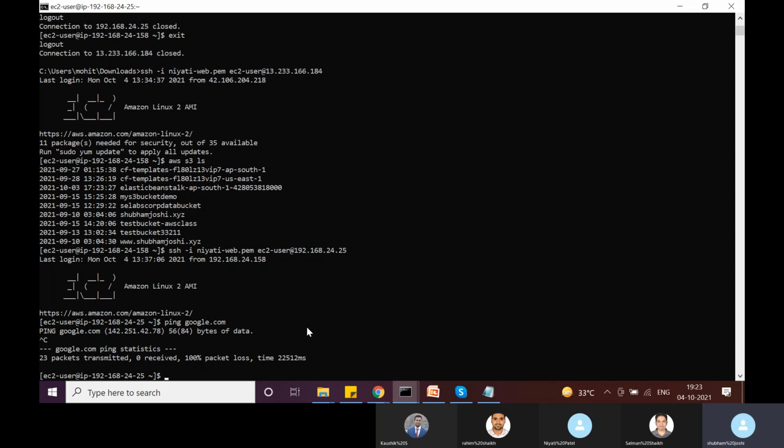In this case, we will create one VPC endpoint for S3 and see how we can connect to S3 without an internet connection. Whatever data we upload from this private server to S3 will happen over the Amazon network. It will not leave the Amazon network or go over the internet, so it is secure and meets our company requirements. Does it answer your question, Salman?